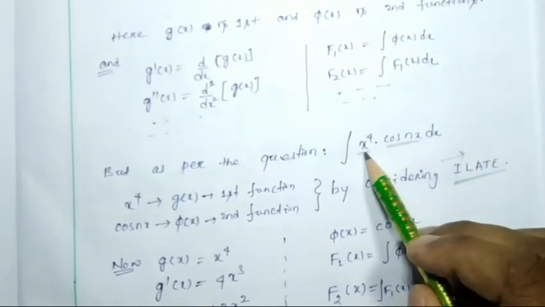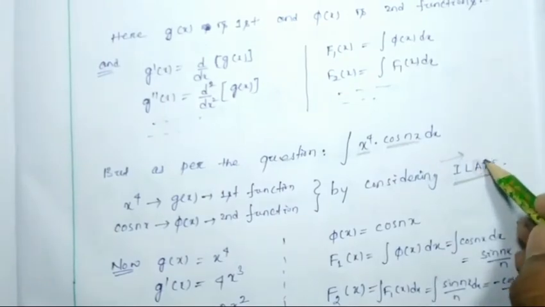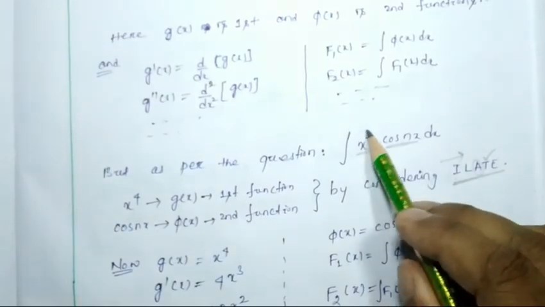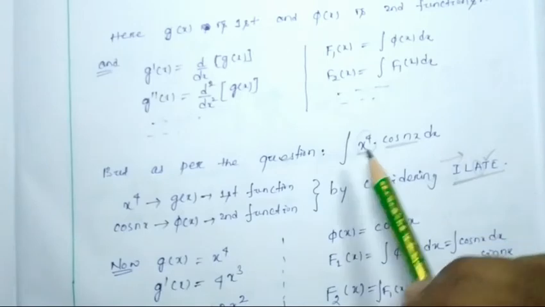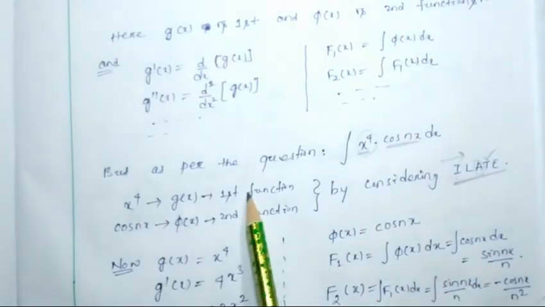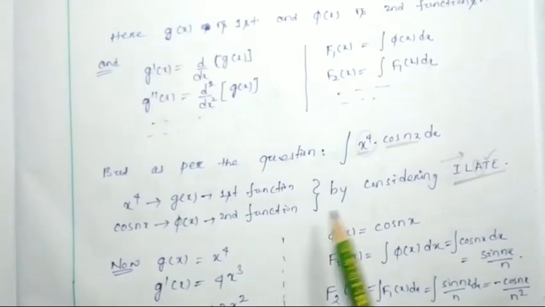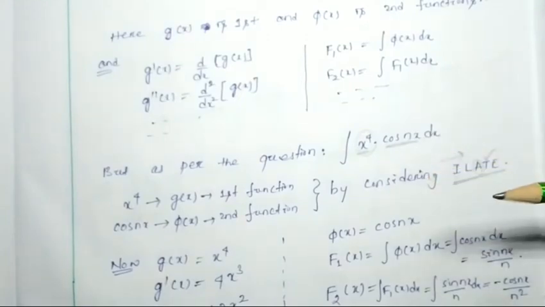So this is arithmetic and trigonometric, so first we interact with arithmetic, then trigonometric. So gx will be considered as x to the power 4, the first function, and cos nx will be phi x, the second function. By considering ILATE, see, here I am doing it step by step.